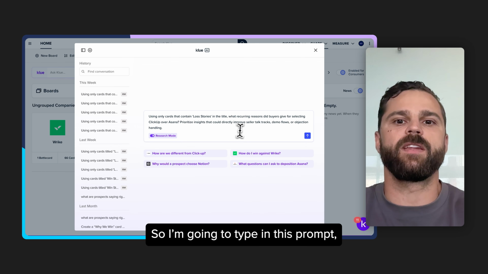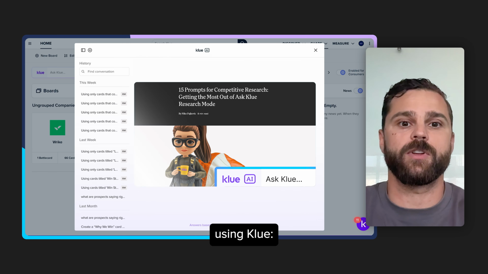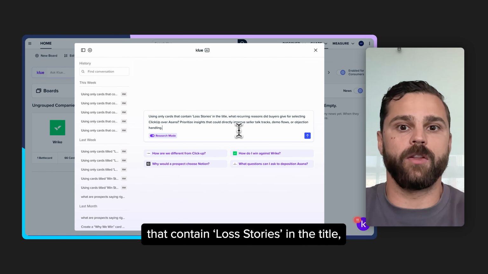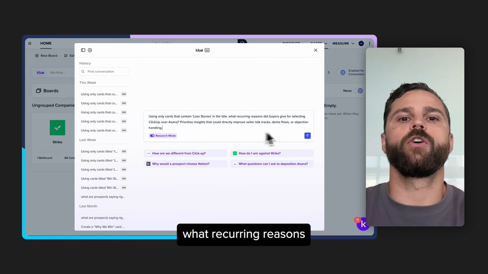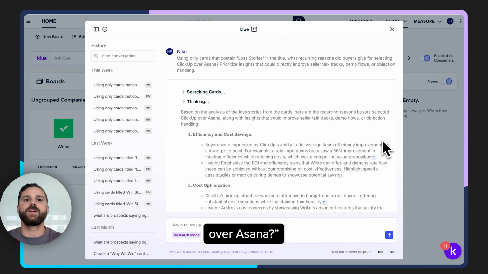So I'm going to type in this prompt, which is fully available in our prompt library. It's provided to anyone using Klue. Using only cards that contain loss stories in the title, what recurring reasons did buyers give for selecting ClickUp over Asana? And here's the output.